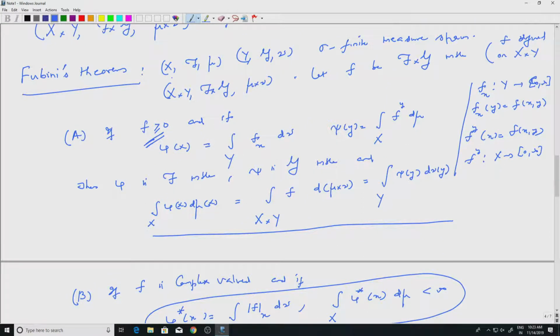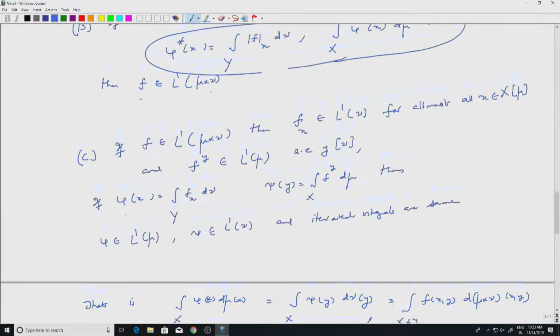We'll look at statement A first. If you look at statement A, you see that the functions phi and psi which we defined for sets, and we have shown that these integrals are the same. This is true whenever the function is an indicator function. That is precisely the content of the construction of the product measure. So let us start with that.